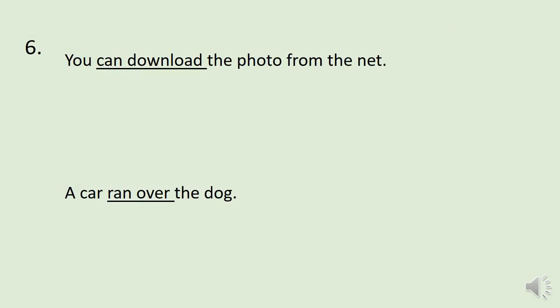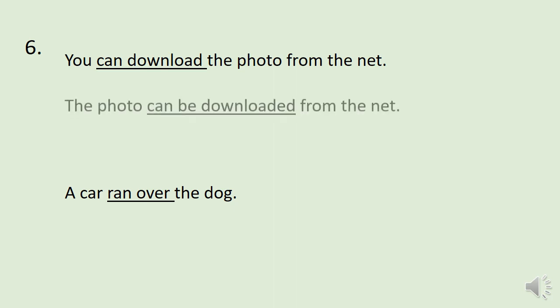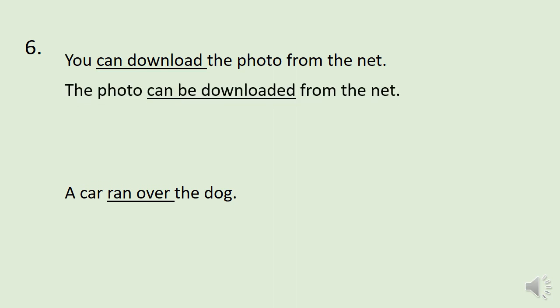Dear students, we have two more examples in this slide. The first one is, you can download the photo from the net. What is special in this sentence? Yes, here the auxiliary verb is a modal auxiliary, that is can, and the passive expression is, the photo can be downloaded from the net. So in modal auxiliary verb, we have to add be to change the expression from active to passive.